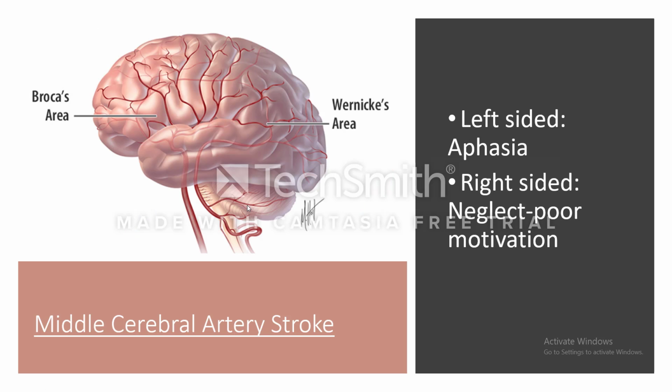And if the lesion is left-sided, if the left middle cerebral artery is the one involved, you will see aphasia. What is aphasia? Aphasia is difficulty in speech or loss of speech. This is because Broca's area and Wernicke's area are in the left cerebral hemisphere. While if the lesion involves mainly the right middle cerebral artery, you may not see aphasia, but you may see spatial neglect and poor motivation.